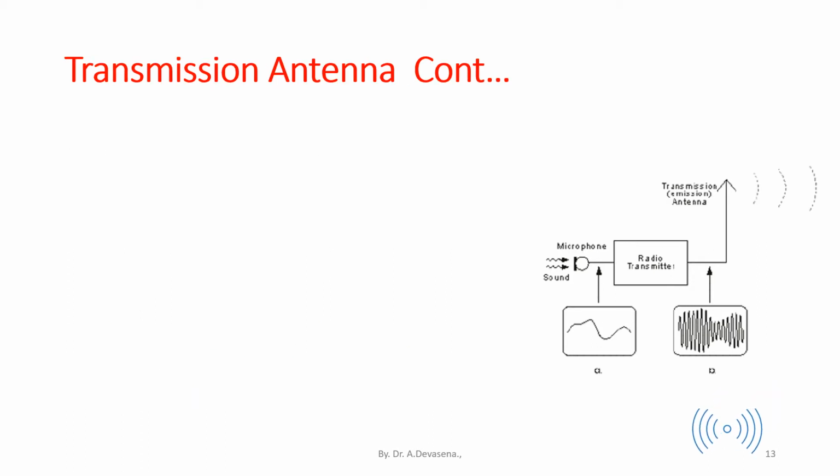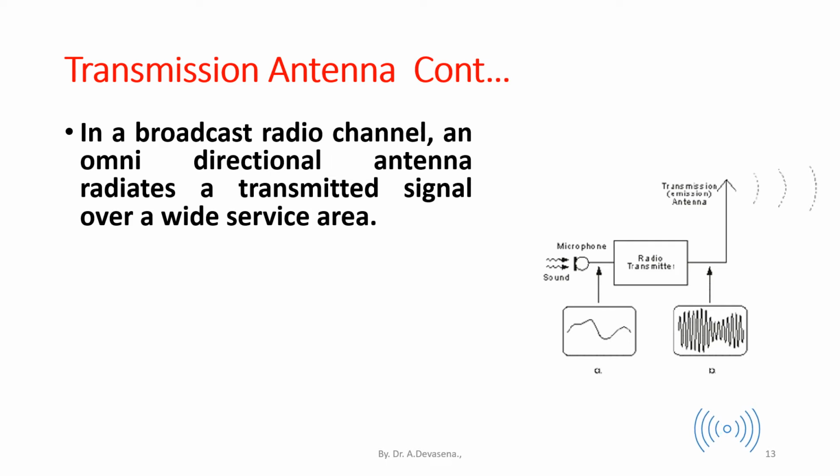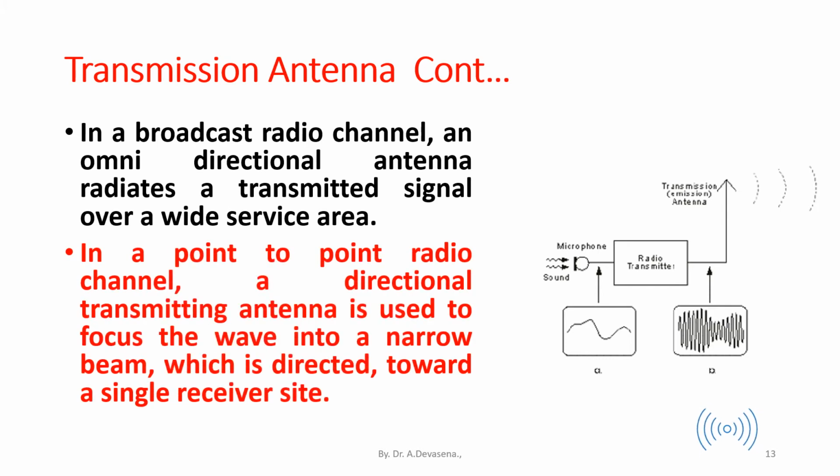In a broadcast radio channel, an omnidirectional antenna radiates a transmitted signal over a wide surface area. In a point-to-point radio channel, a directional transmitting antenna is used to focus the wave into a narrow beam which is directed towards a single receiver site.